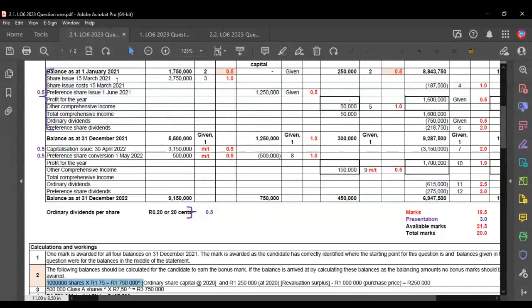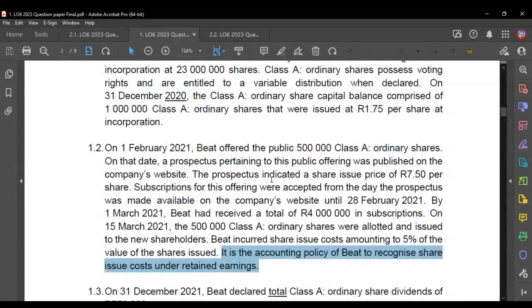So let's have a look at how that is represented in the solution. So if you go to the solution, you see on the 15th. Oh, the other thing I needed to mention was shares are not issued on the date that the prospectus is given to the public. So it's not on the 1st of February. It's not when the subscriptions close on the 28th of February or even the 1st of March. Instead, it is only when the shares are allotted and issued to shareholders, which happens on the 15th of March. That is when we can say the shares are now issued. So getting that date right is important.